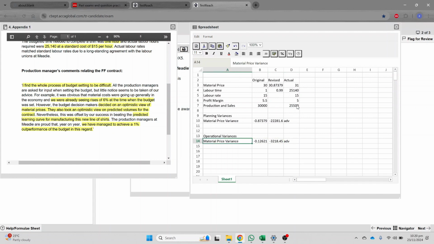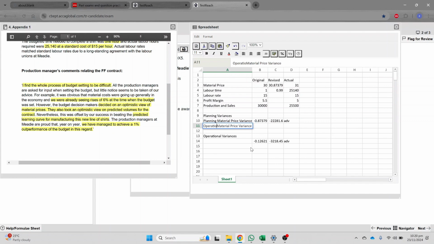So what you can do is combine this, you can write it like this: planning material price variance, and so we can add them up.